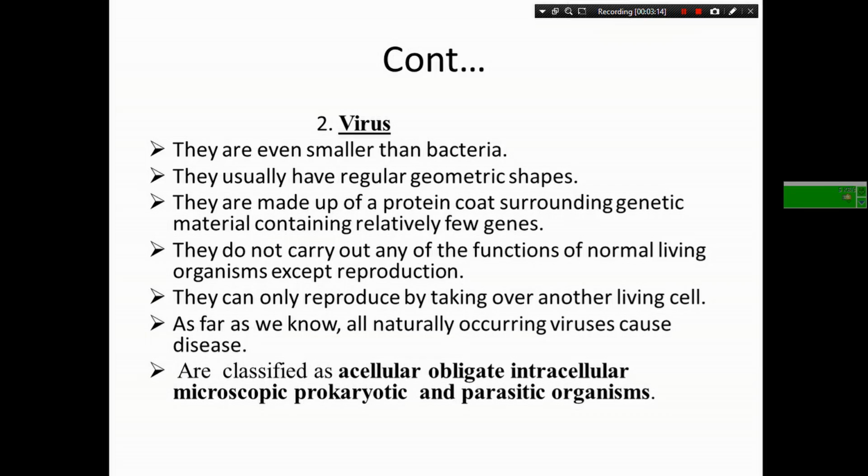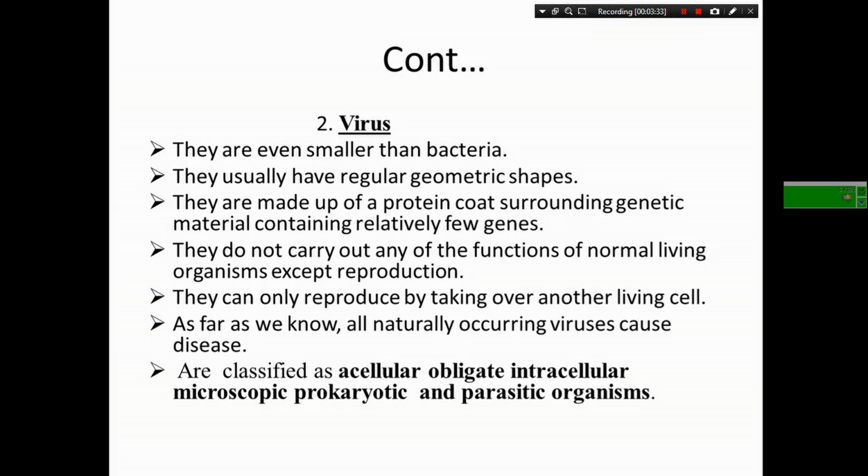They do not carry out any functions of normal living organisms, only reproduction. They can only reproduce by taking over another living cell, the host cell.